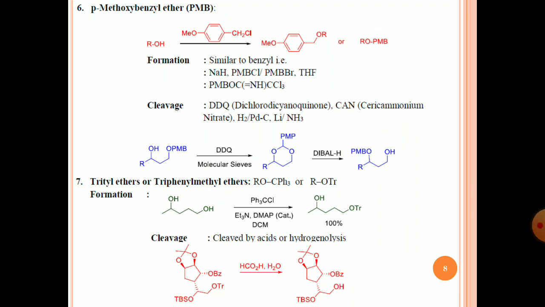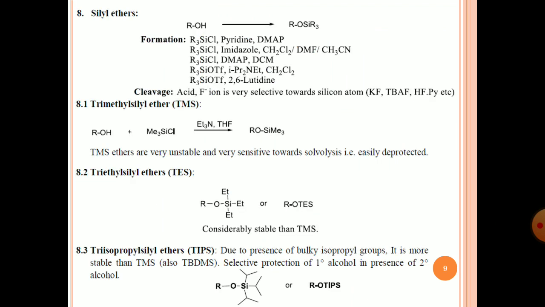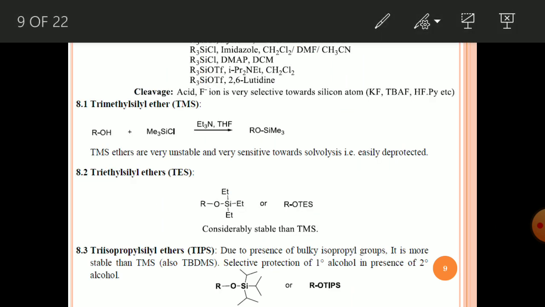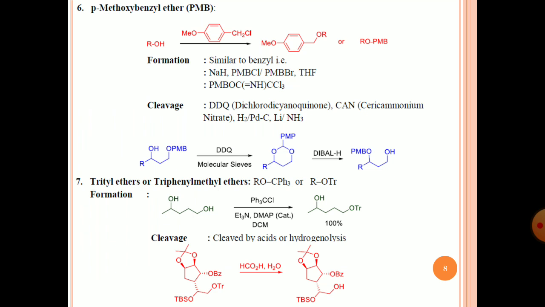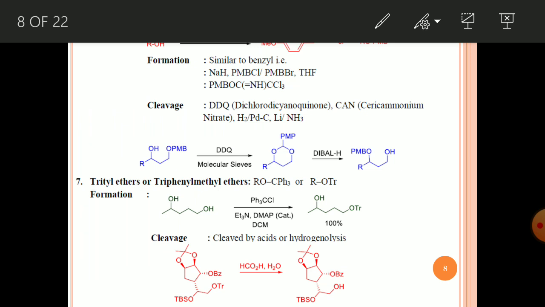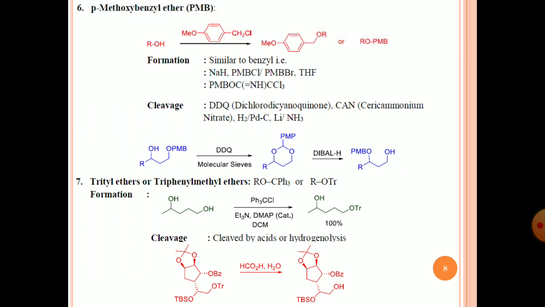The next one is para-methoxybenzyl ether, called PMB ether. Here also you just take the alcohol and PMB chloride, and you will get this PMB protected alcohol.